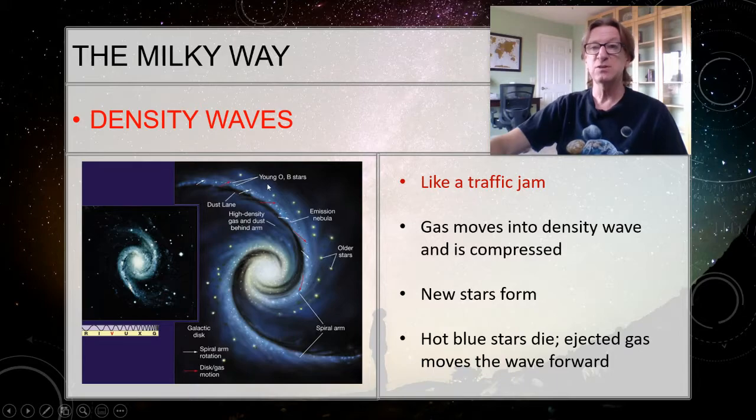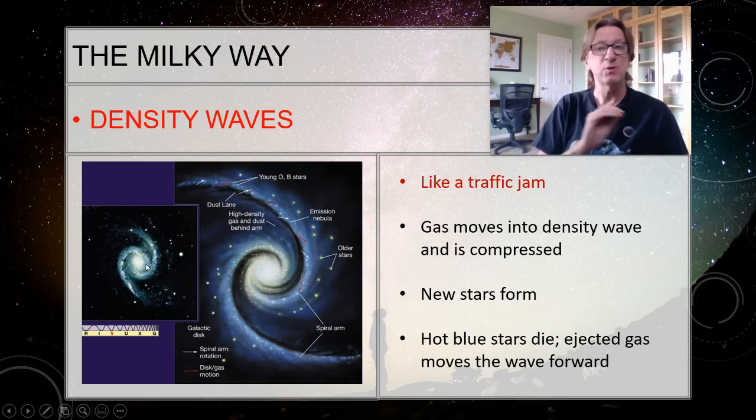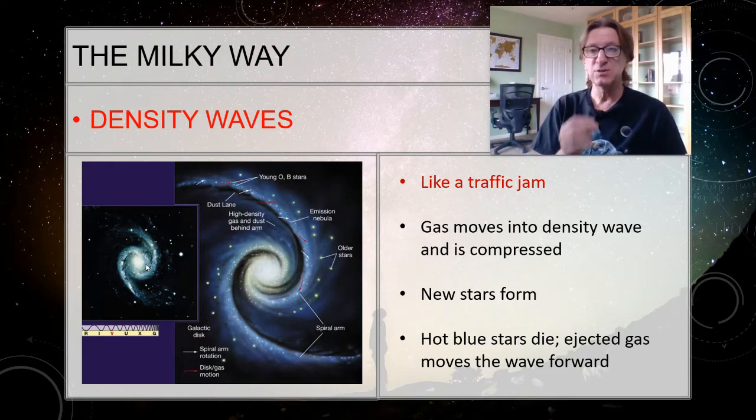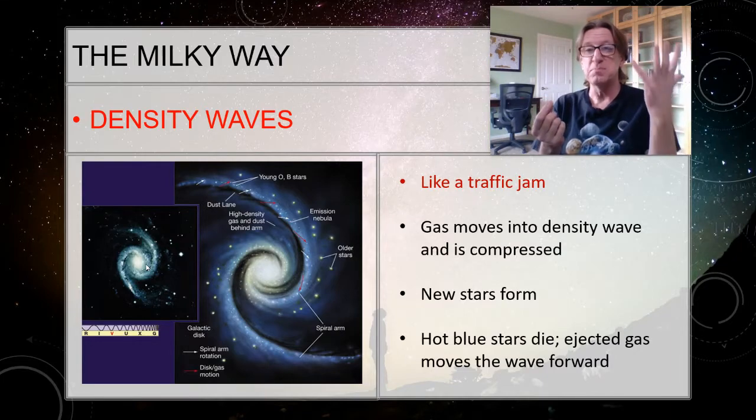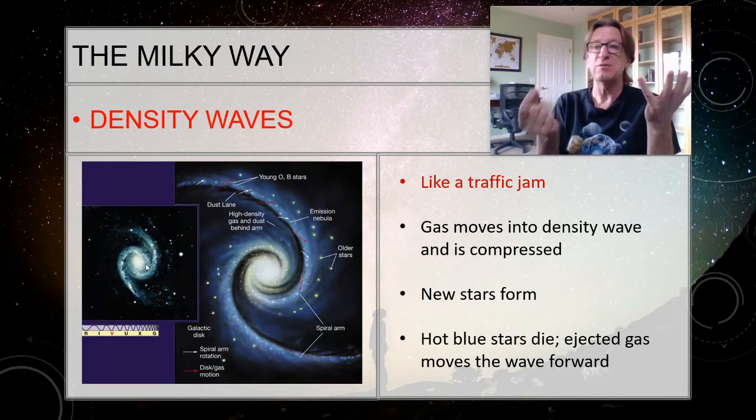These O-type stars, though, only live for 10 million years. They're not going to make it very far. Once they move, they don't move very far before they become a supernova and they die. So this is why our spiral arms are blue, because this is where the blue stars are. Now that does not mean that there are no red stars. The red stars are there, but think about which one's brighter. Those blue O stars are much, much more luminous. They're drowning out those red stars, so you don't see them at all.